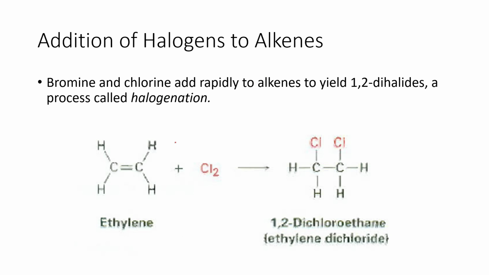Okay, so the first one is the addition of halogens to alkenes. So bromine and chlorine add rapidly to alkenes to yield 1,2-dihalides in a process called halogenation. Please take note, we are using chlorine and bromine gas. So these are Br2 or Cl2. They are not chloride, they are not bromide, they are not hydrochloric acid, and they are not hydrobromic acid. They are bromine and chlorine gas. Okay, so ethylene, when reacted with chlorine, will yield 1,2-dichloroethane.